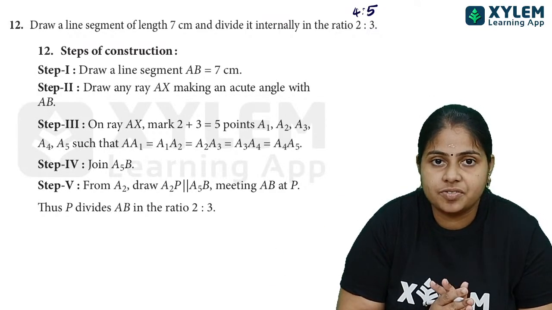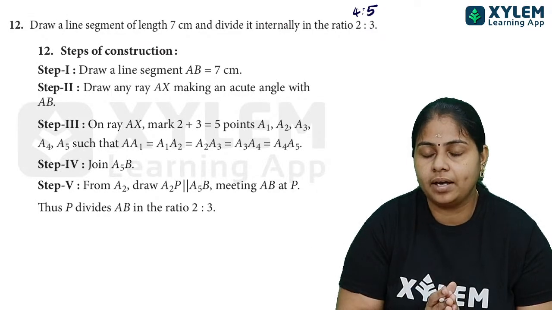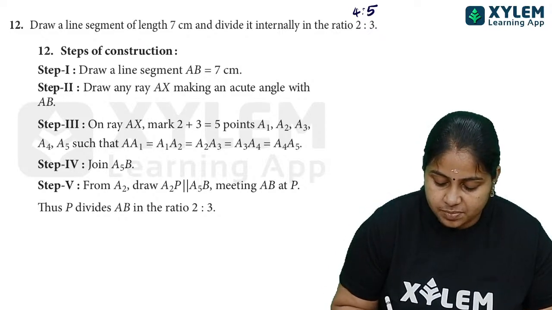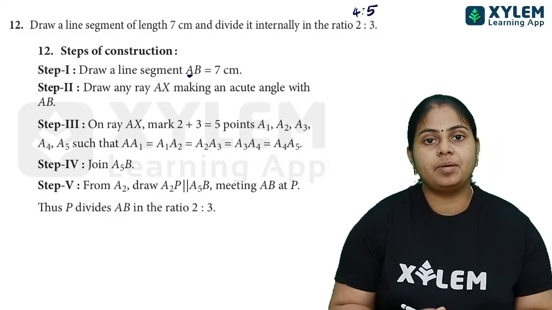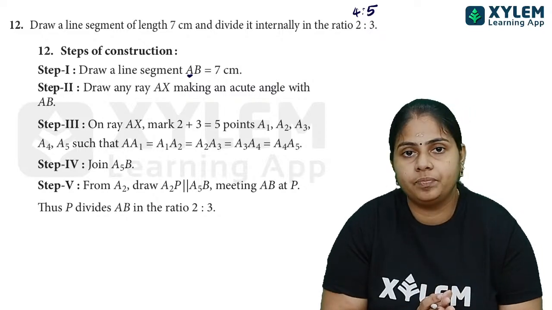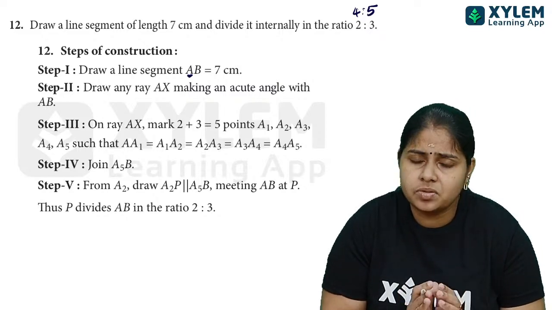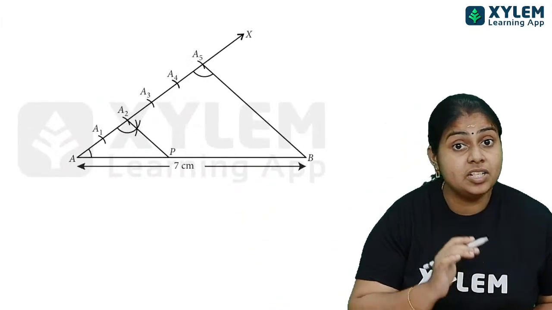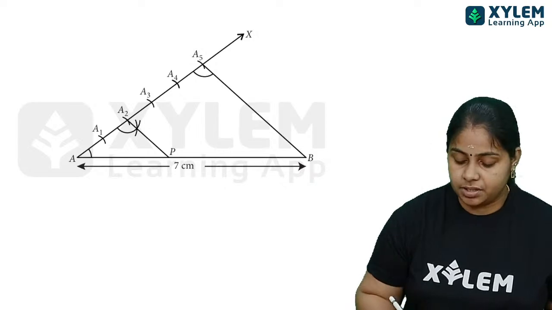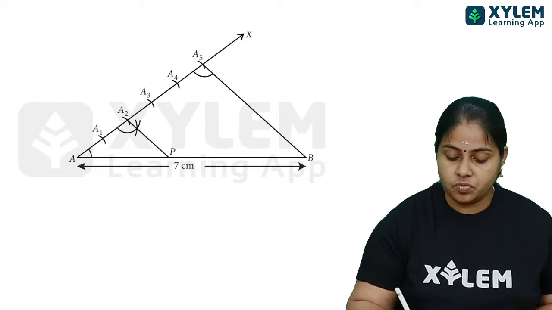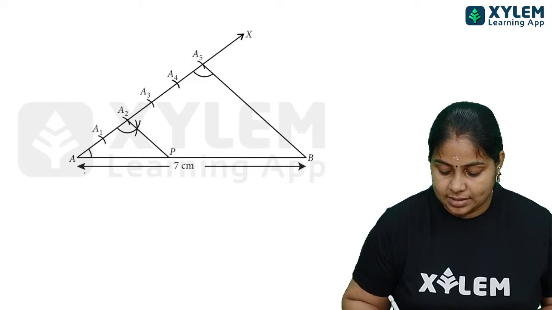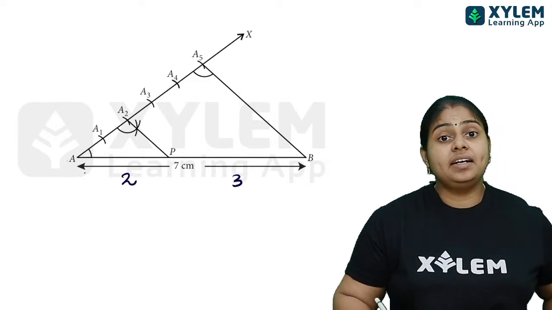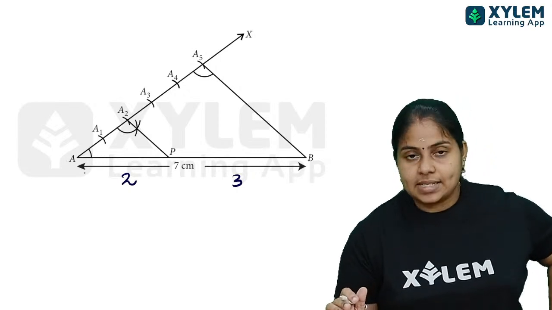You have to draw, first of all you have to draw an acute angle. Okay, from A as center, that means the beginning point, the initial point of our first line segment, from there you have to draw an acute angle. Acute angle means draw a ray. And after completing that, the ray must be divided into equal parts, and from there you have to join the points. Then you will be getting thus like this. Then this is 2:3. The entire line segment AB has now been divided into two parts as AP is to PB.